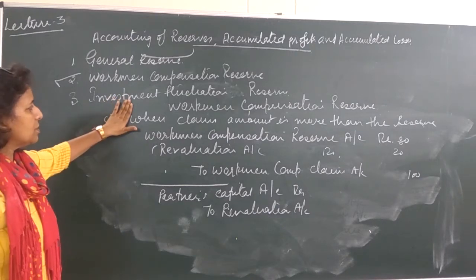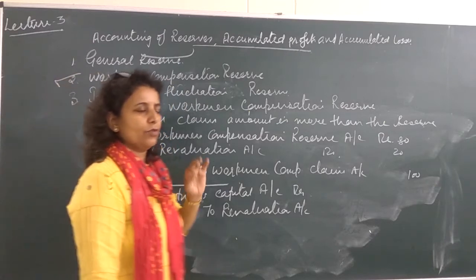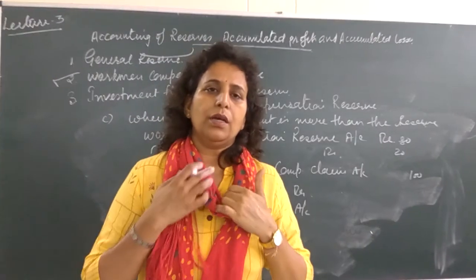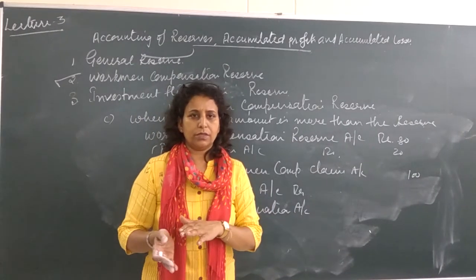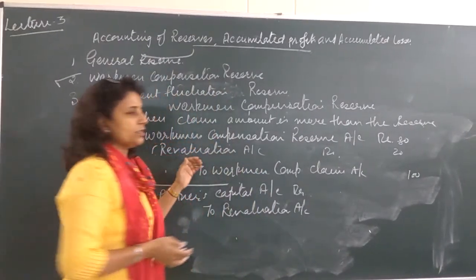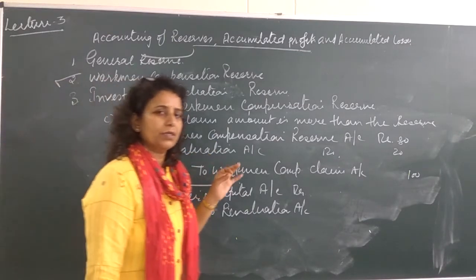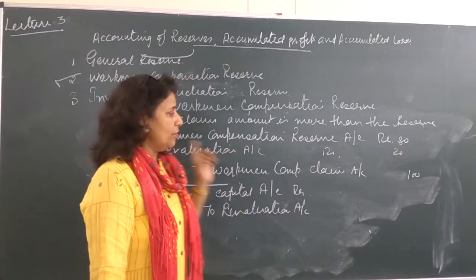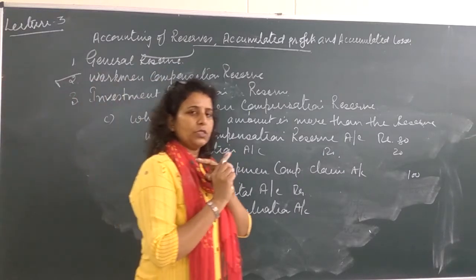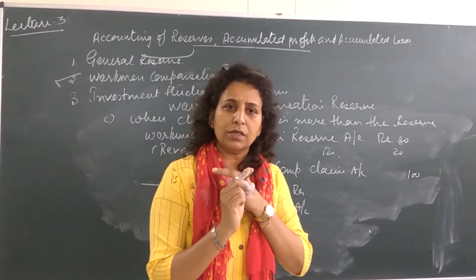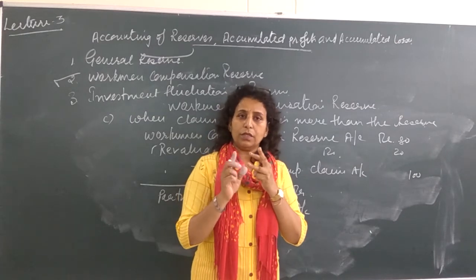So we have discussed workman compensation reserve, reserve which is created for the workers claim. Then it may be of two cases, claim exists or not exist. When claim does not exist, the whole reserve will be transferred to capital account of the partners, credited to partners capital account. When claim exists, there may be three possibilities we have discussed. Very first possibility, claim is equal to the reserve. That means the total reserve will be used for the claim. There is nothing left.